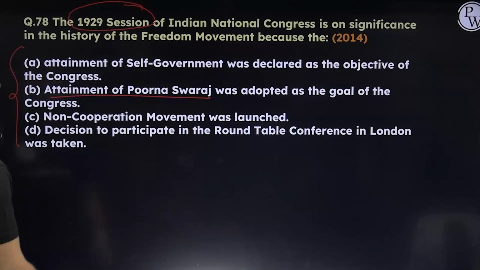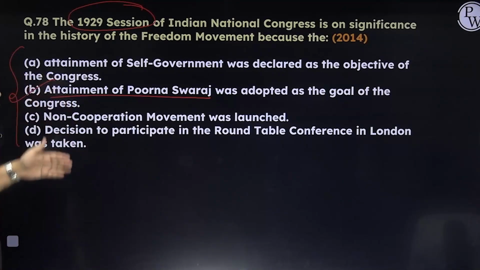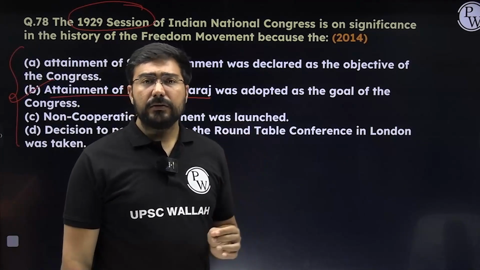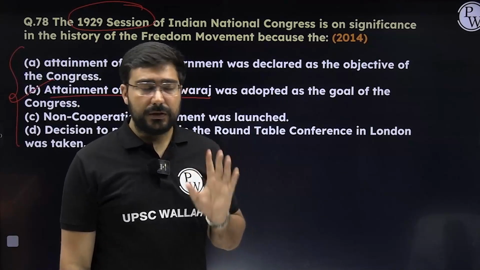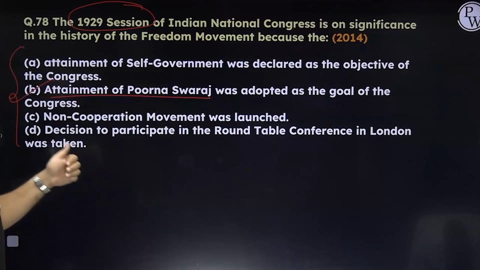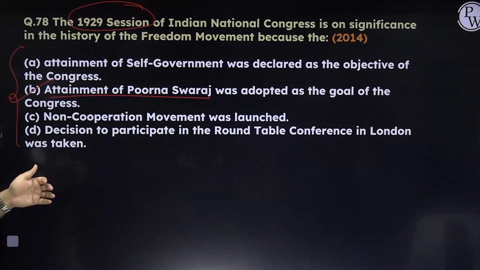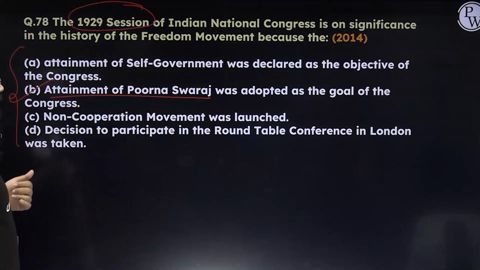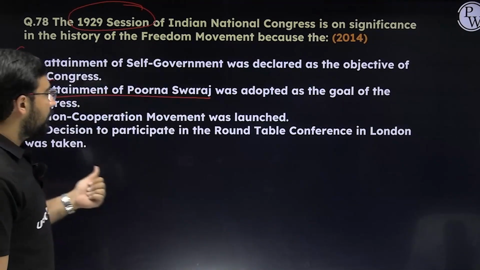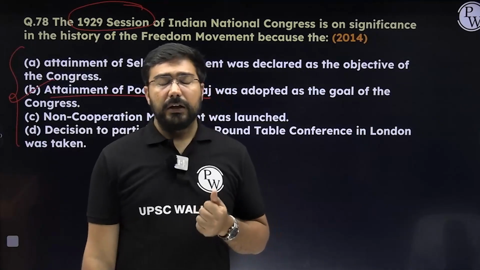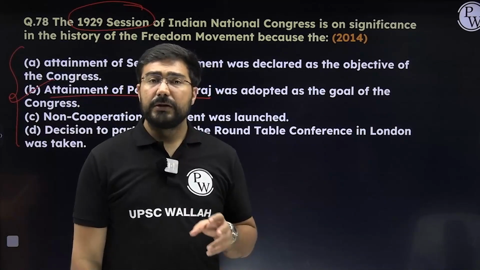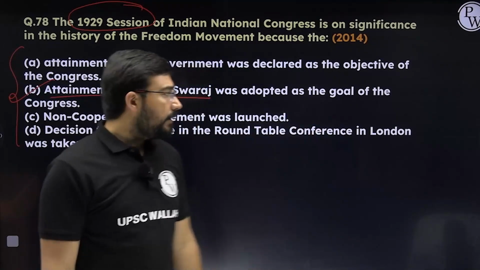Okay, so B is the correct option, even though you should read all the other options also, because if you read all, the chances of getting it wrong will be next to 0. Like, non-cooperation was launched, no, nothing like that. Non-cooperation was in 1920. Decision to participate in round table conference, that happened after the Gandhi-Irwin Pact, right, in 1931. So that is also not correct. D. First attainment of self-government was declared as the objective of the Congress. That was declared in 1906 with Dada Bhai Naoroji. He was the president of the Congress at that point of time. So that is linked to that initial part. So easily you can reach the answer.